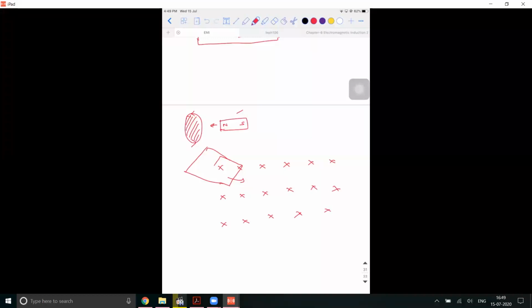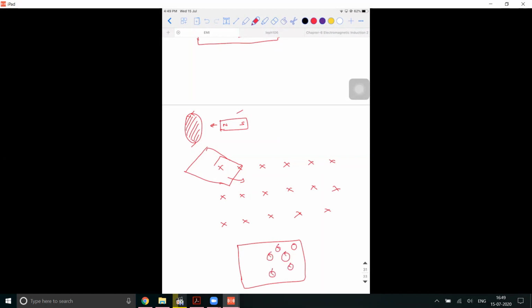So when the metal sheet is getting into the magnetic field, flux is increasing or decreasing? Increasing. Increasing means what current will get generated? Anti-clockwise. So as the sheet is going into the plane, there will be small circular currents generated in it, which are actually trying to bring this metal sheet to instantaneous rest. And all these circular currents are what are called eddy currents.